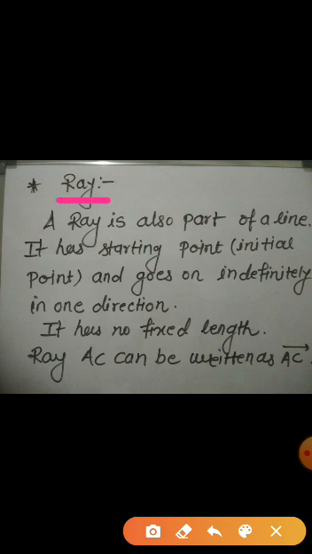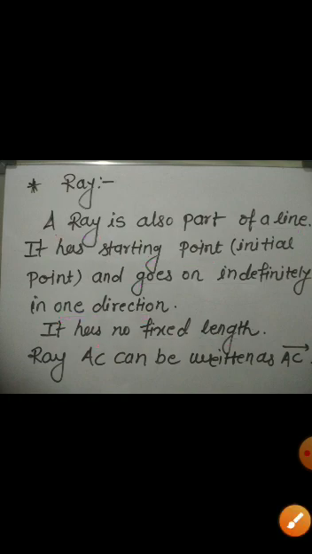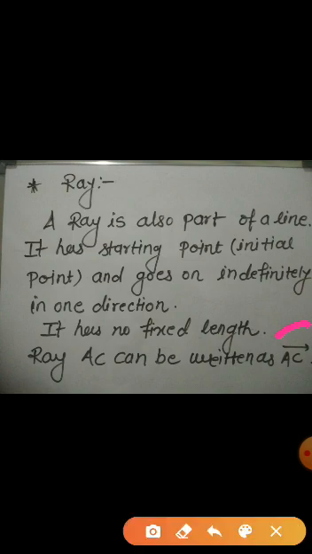Now see the next concept of geometry, that is ray. Ray is also a part of line. It has a starting point and it goes on indefinitely in the other direction. It has no fixed length. Ray AC can be written as AC and ray on the top of AC.